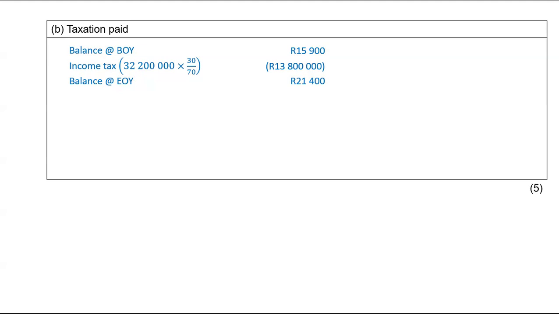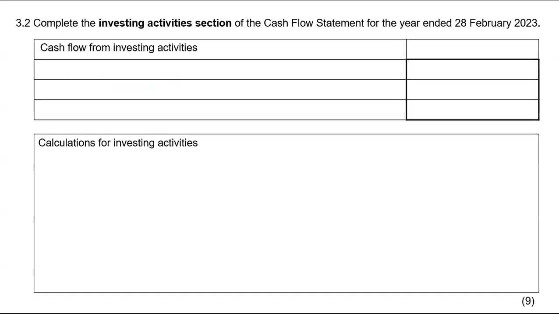Yeah. So do your calculations here. Your taxation paid will be 15,900 minus 13,800,000 plus 21,400. It'll give me taxation paid of 13,762,700. The next question, they wanted me to determine cash flow from investing activities.